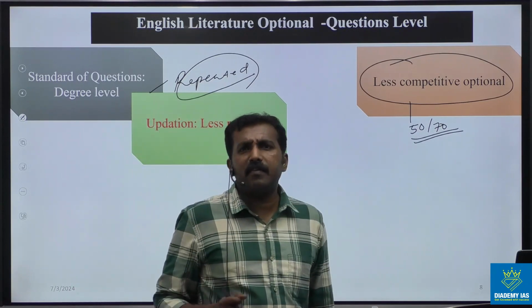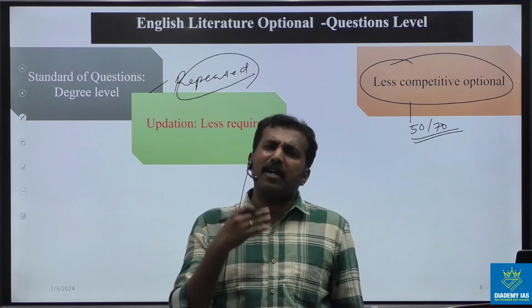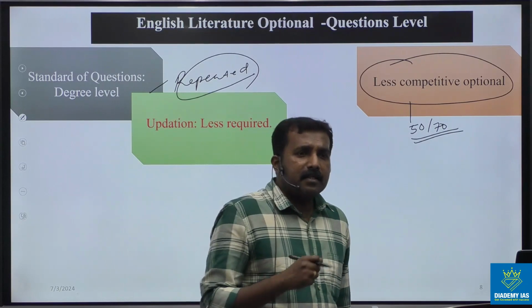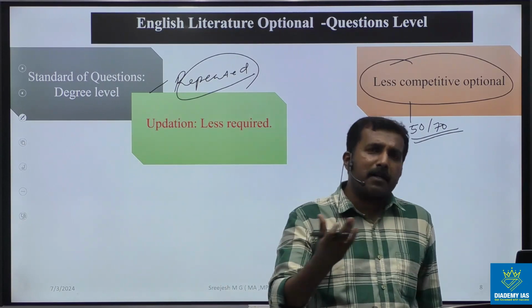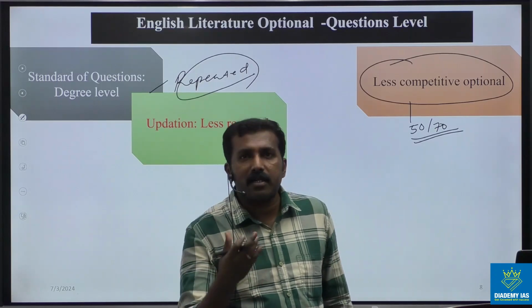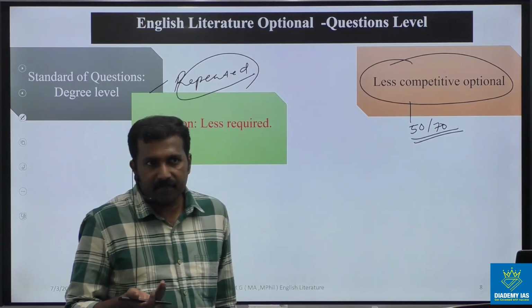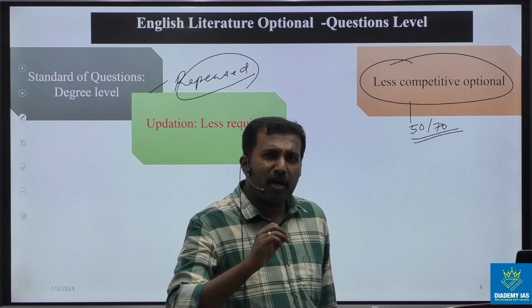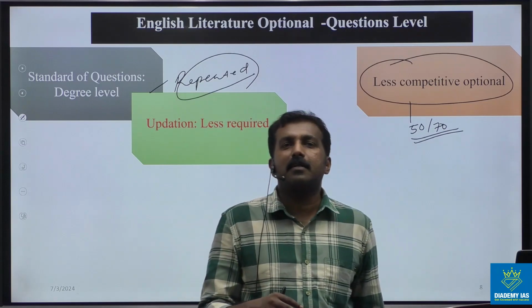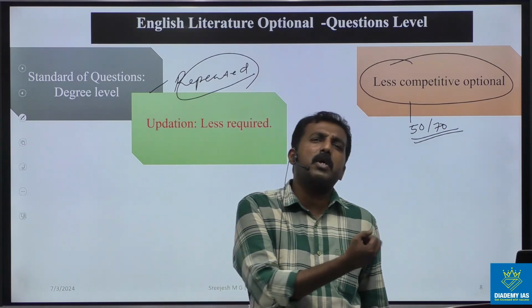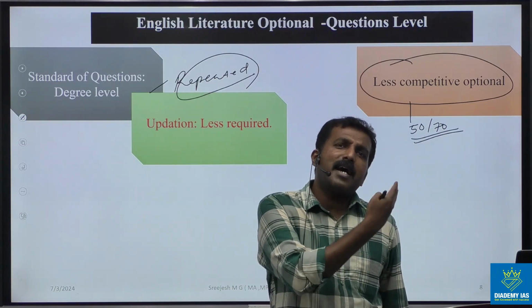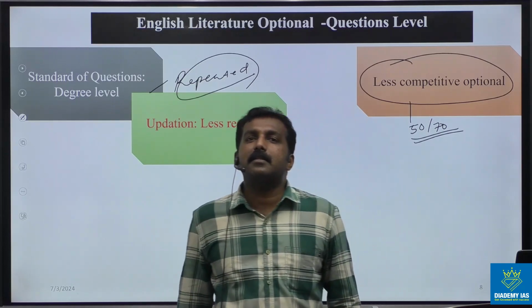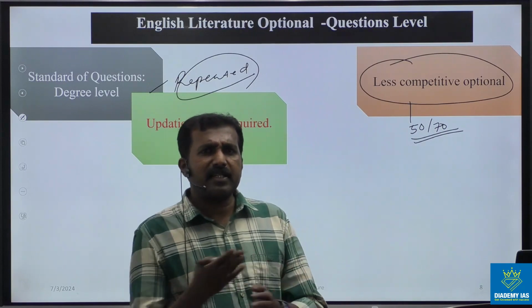When you take geography, PSIR, whatever the optional, including history as well, there will be questions connecting with some contemporary issues or ideas. But in the case of English literature optional, there will not be a single question connecting with current affairs, because there is no scope at all. All these are connected with centuries, that means years and years ago all these books were published, and there are no connections and all.